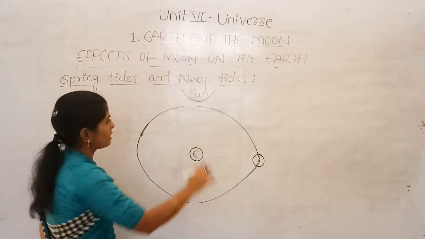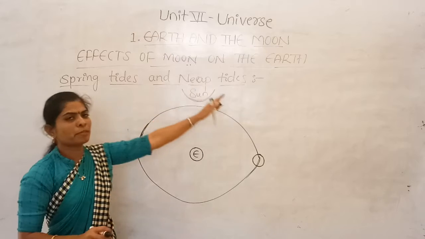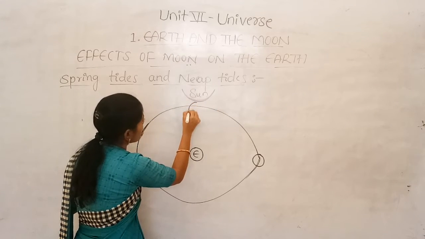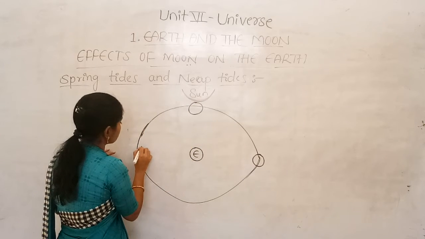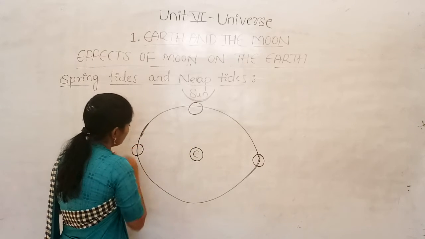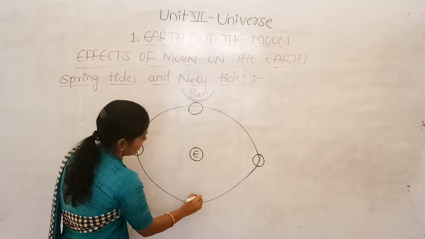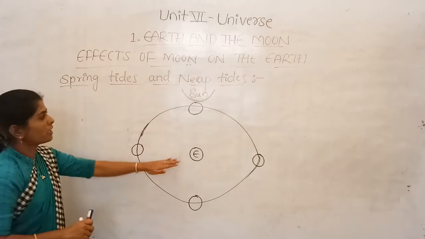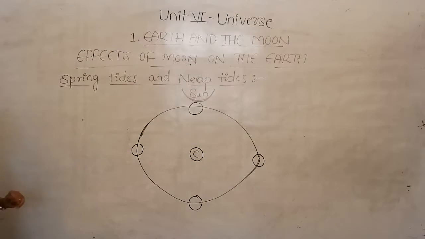Only 4 positions I will take here, because to understand the spring tides and neap tides, only 2 are enough for us, so I will take only those 2 positions, meaning 4 positions. These are the 4 positions which are necessary to understand how spring tides and neap tides occur.